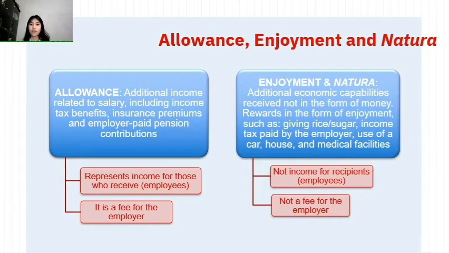And enjoyment and natura is an additional economic capability received not in the form of money, rewards in the form of enjoyment such as giving rice or sugar, income tax paid by the employer, use of a car, house, and medical facilities. So this allowance later will become the additional for taxable income.